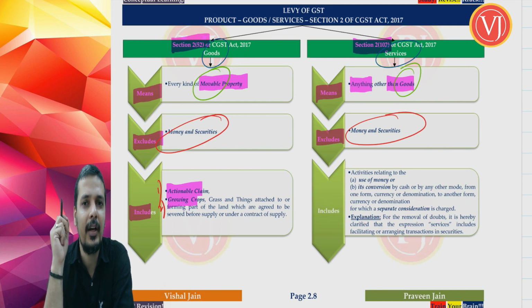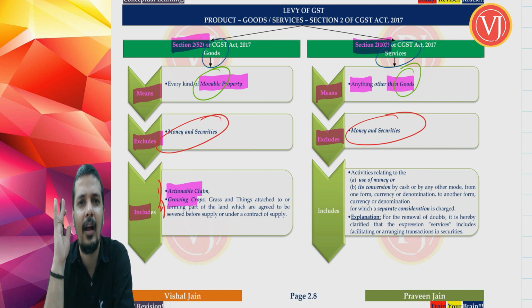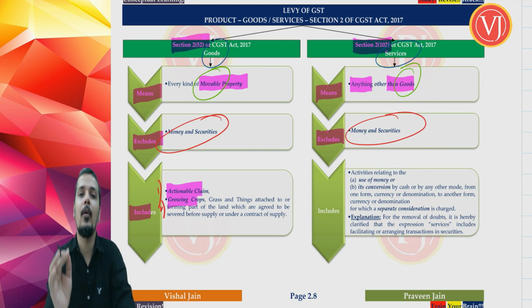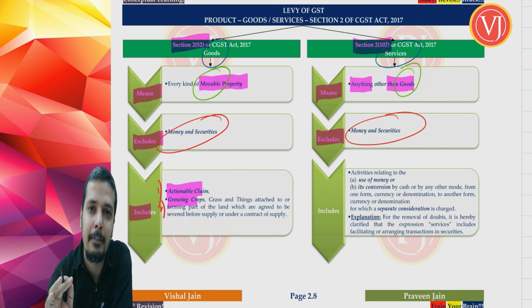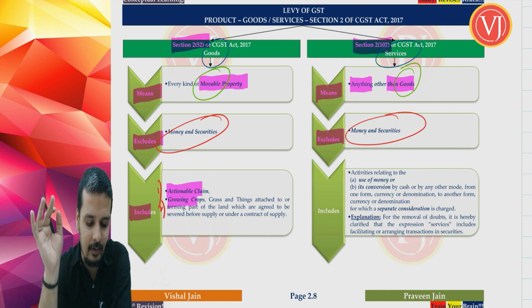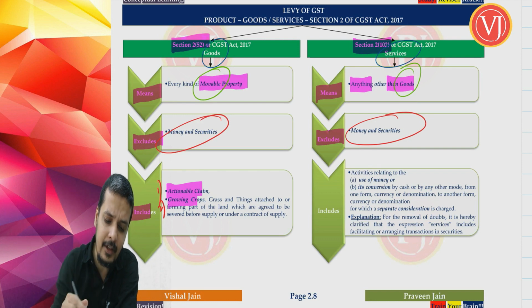So when you talk about inclusion, point number 1 is actionable claim, which we are going to discuss. Point number 2 is growing crops, grass, things, etc. which are attached to land or forming part of land, which are agreed to be severed or cut down before supply or under the contract of supply. To put it in very simple terms, growing crops and grass are mentioned in the inclusion part of goods only as a clarification. Tomorrow no one should tell that they are not goods. That is the only reason that it is mentioned. So we have discussed the reason for inclusion. Now, inclusion of goods is clear.